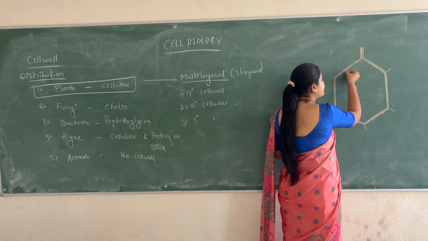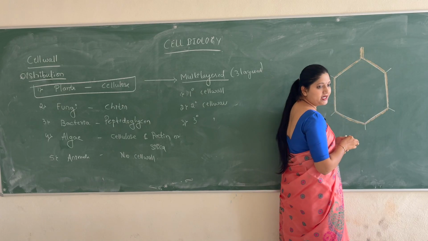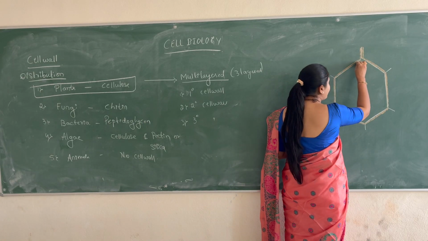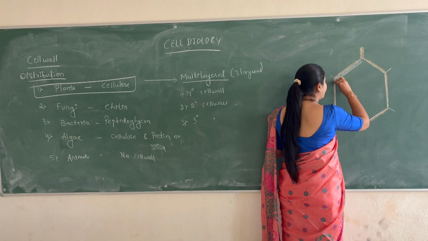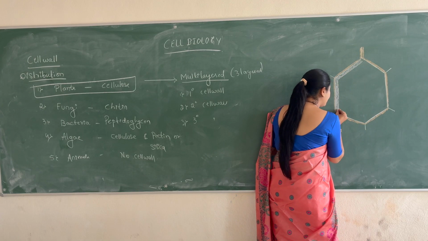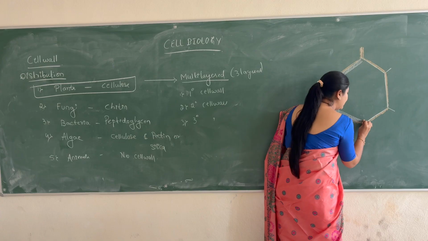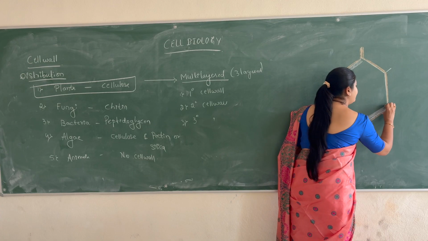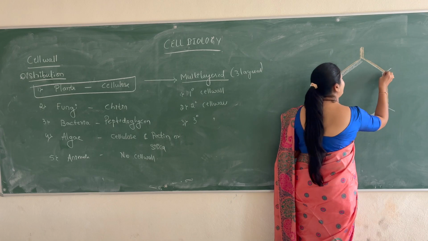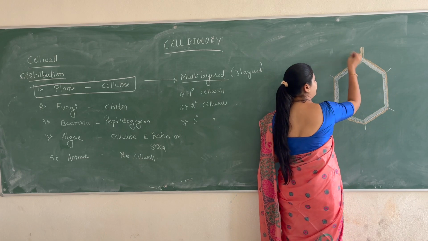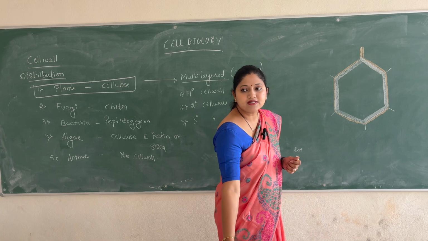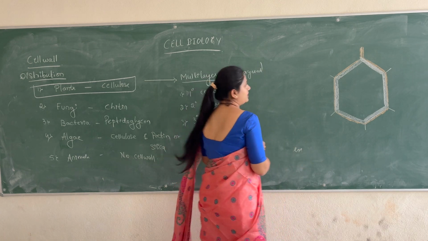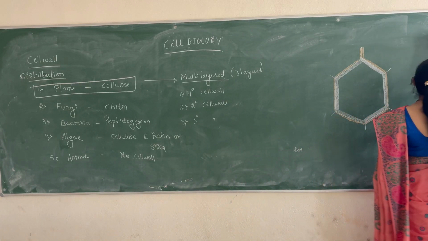Okay. How exactly has this been multi-layered? So the first layer attached to the middle lamella is the primary cell wall. And remember, the primary cell wall is a continuous layer. The primary cell wall is a continuous layer. There are no gaps. So let me write the specifications of the primary cell wall here.